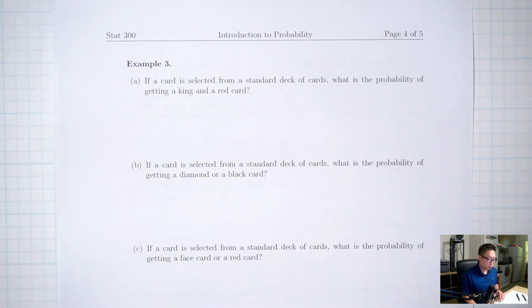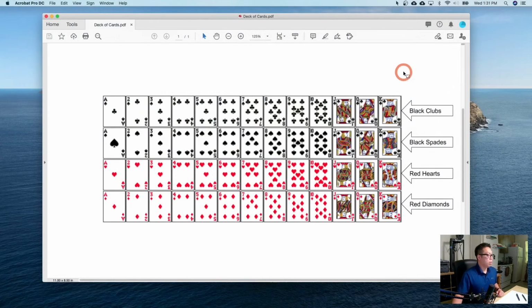For example 3, we'll be working with a deck of cards. So let's first talk about what a standard deck of cards looks like. Here's a standard deck of cards. I'll include a link to this picture on every question that you'll need it on. Notice that there are black cards and there are red cards. More specifically, the entire first row here are called black clubs, so that refers to the color and also the symbol that's on the card. So that's called a club symbol.